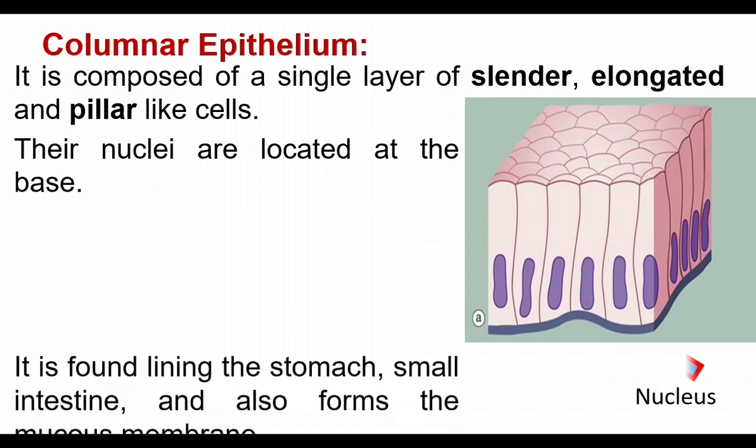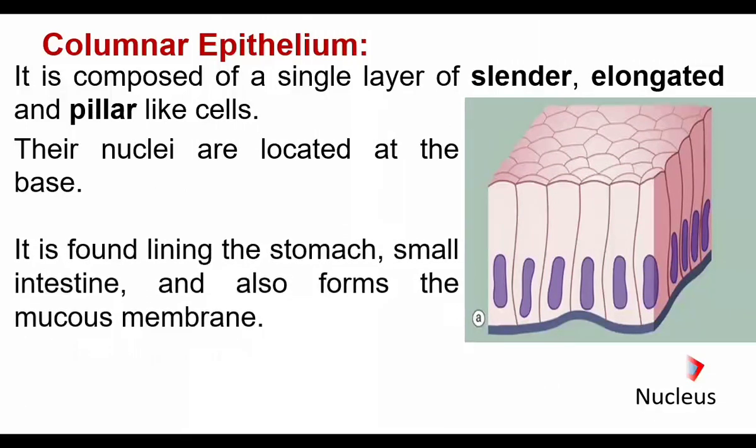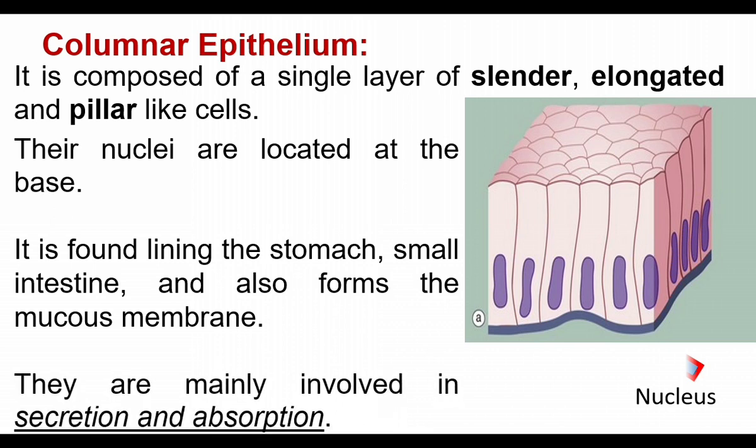These cells are found lining the stomach and small intestine, and form the mucous membrane. The mucous membrane protects the inner part of the stomach and small intestine, and it is formed of columnar epithelium. They are mainly involved in secretion and absorption. Inside the digestive system, the columnar epithelial cells perform two activities, secretion and absorption.